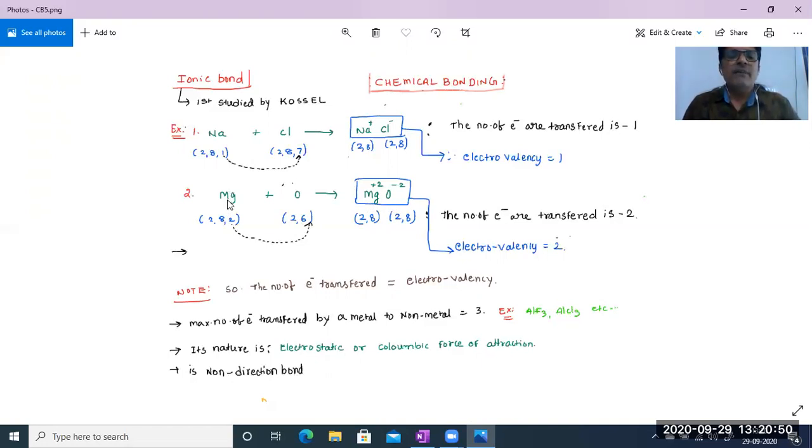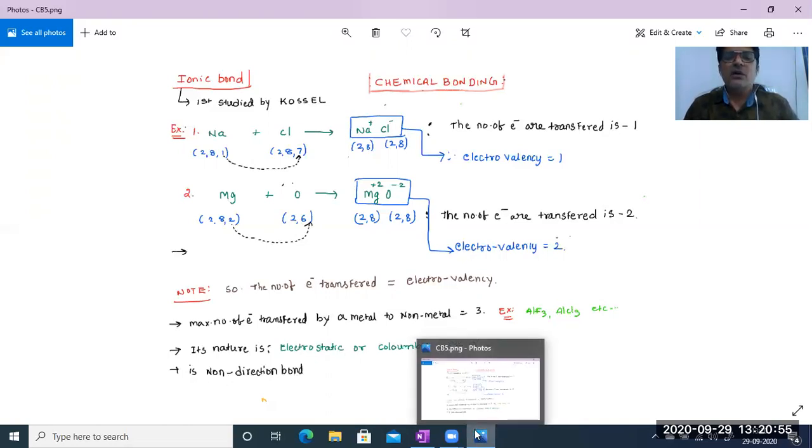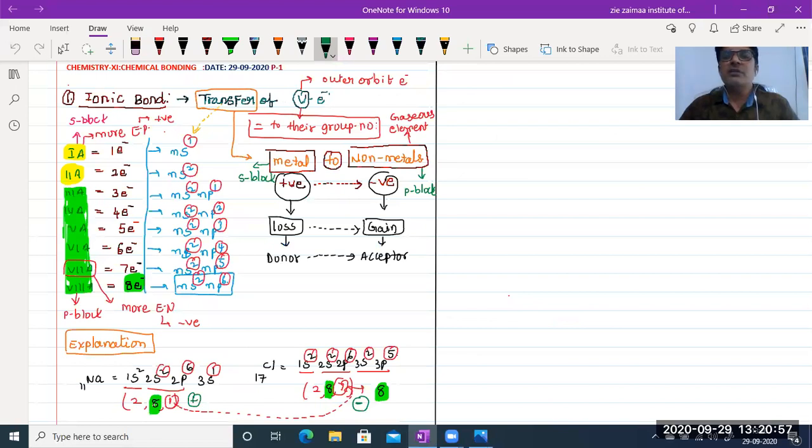See magnesium. What is the atomic number of magnesium? I hope 12, isn't it? Magnesium's atomic number is 12. So write down its electronic configuration: 1s2, 2s2, 2p6, 3s2. In the first orbit 2, second orbit 6 plus 2, 8, and the third, outermost orbit has 2 electrons.